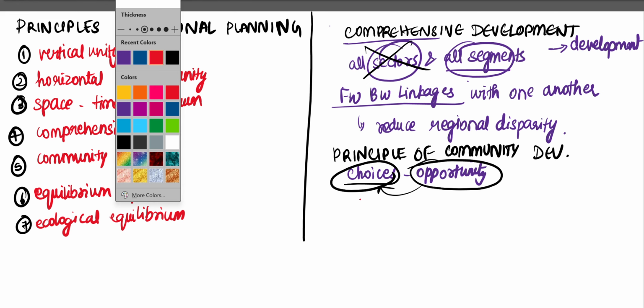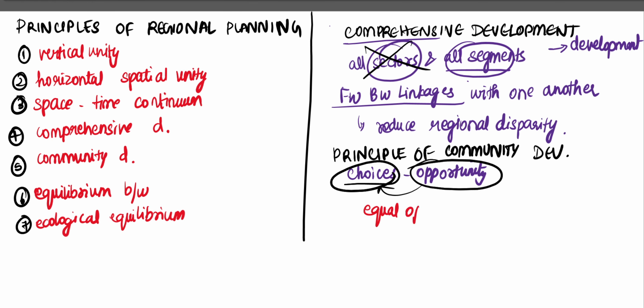What does community development say? It says equal opportunity for all. This is the principle of community development.